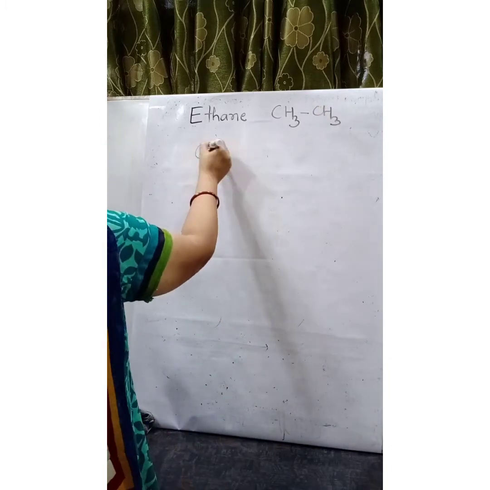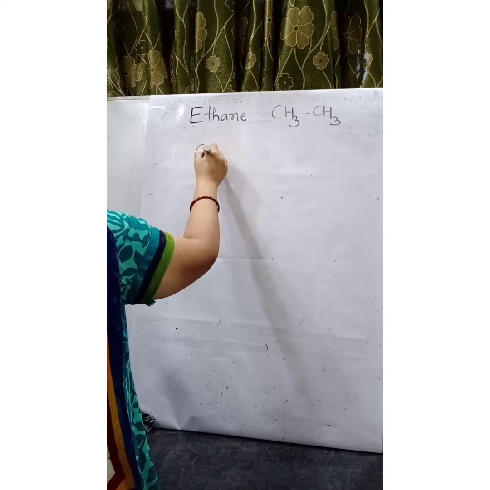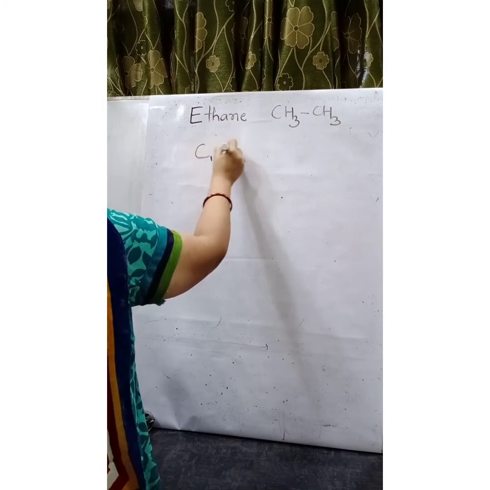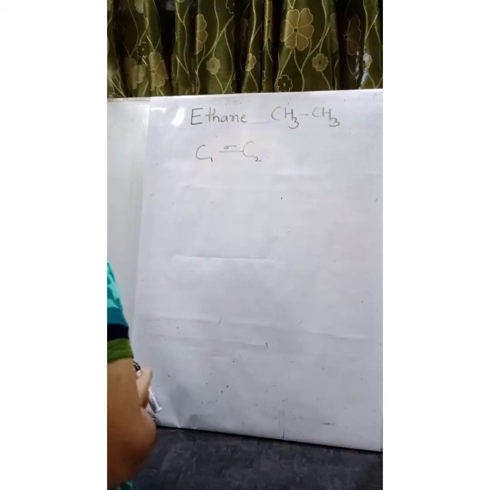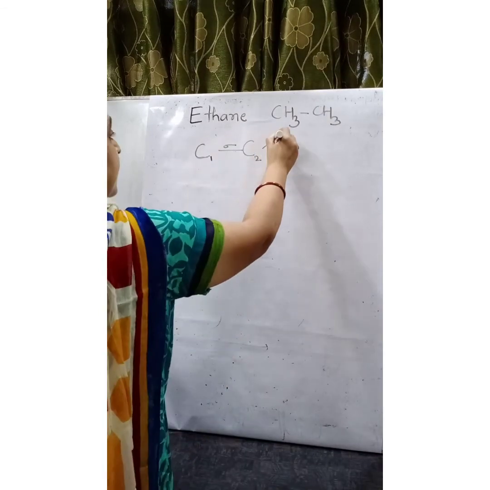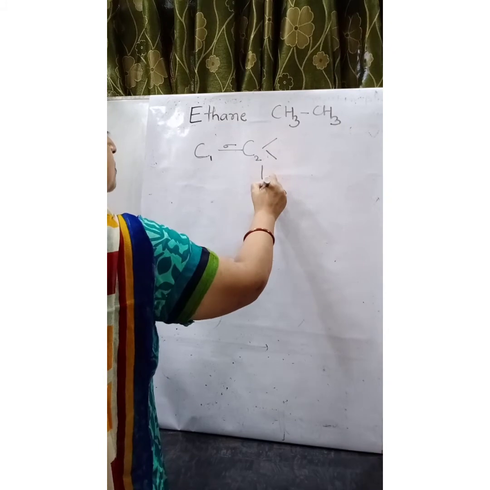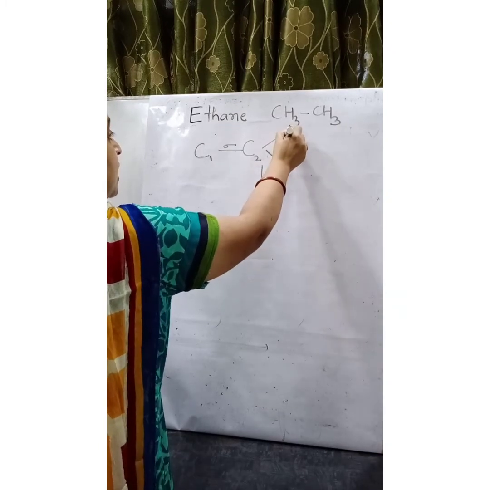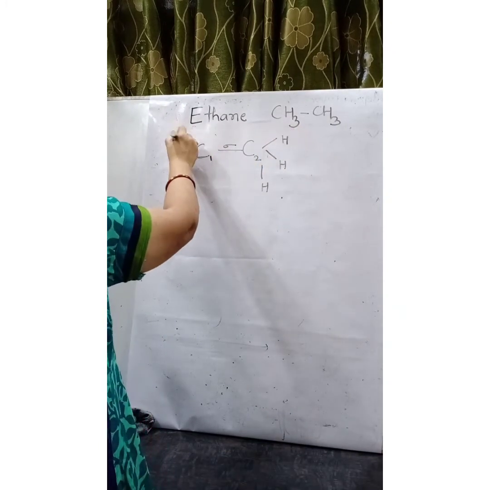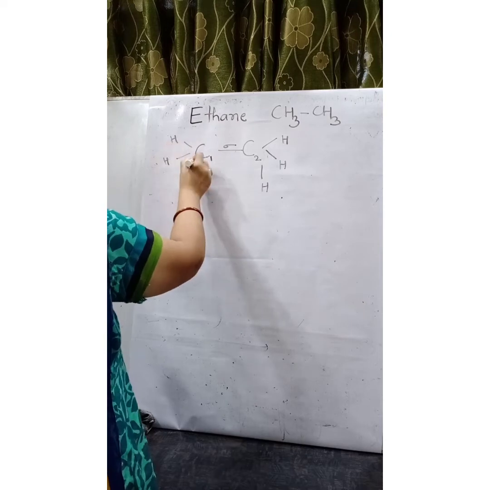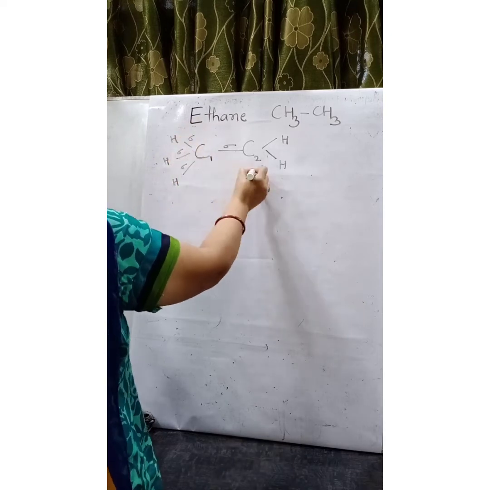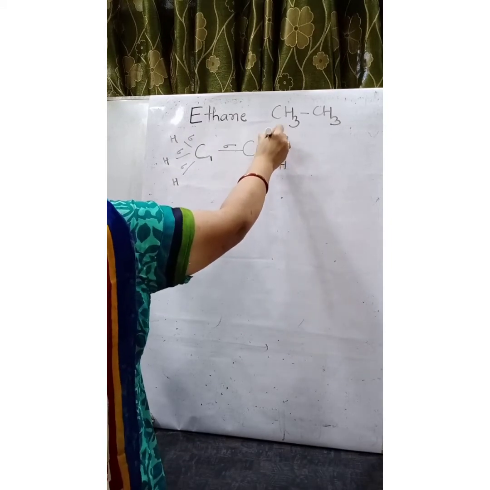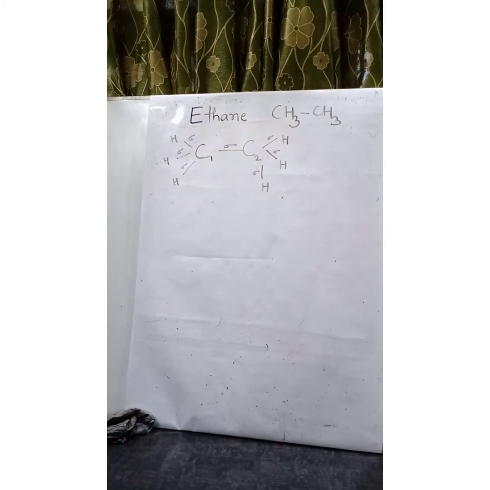We notice that the carbon number 1 is bonded to carbon number 2 through a sigma bond. Each carbon is bonded to 3 hydrogen atoms, by an axial overlap which leads to the formation of sigma bond.